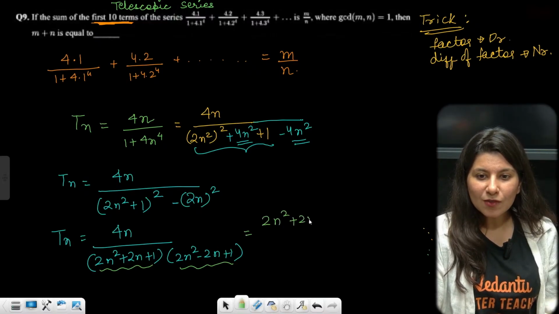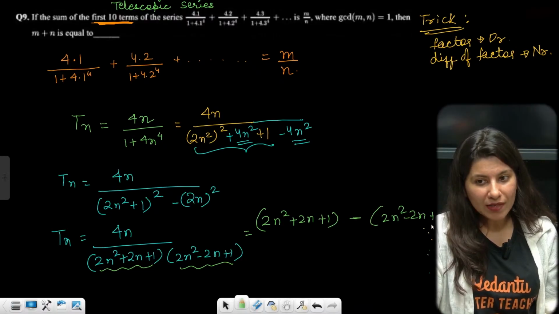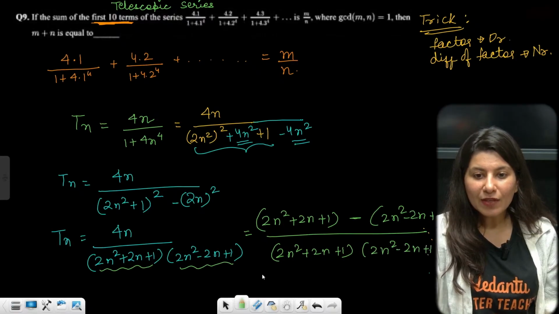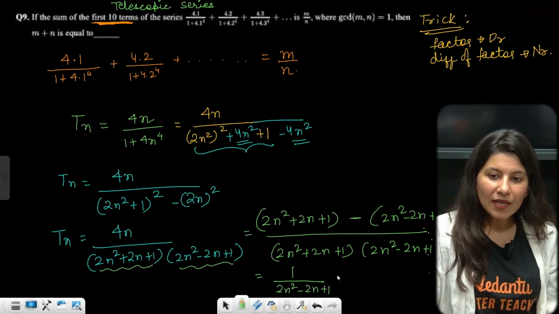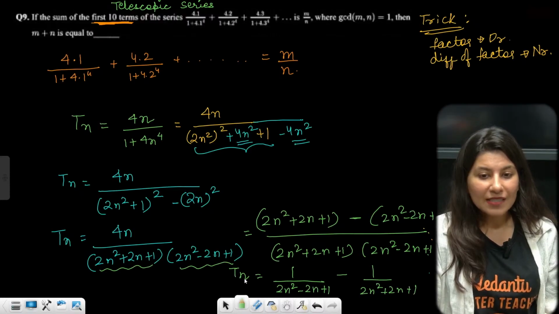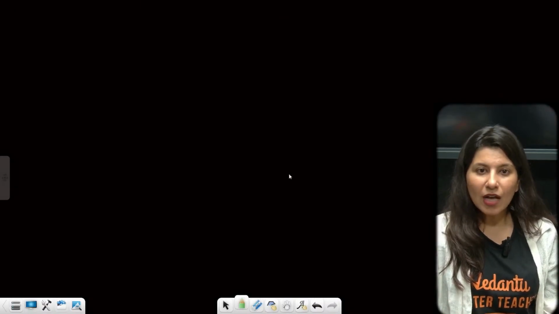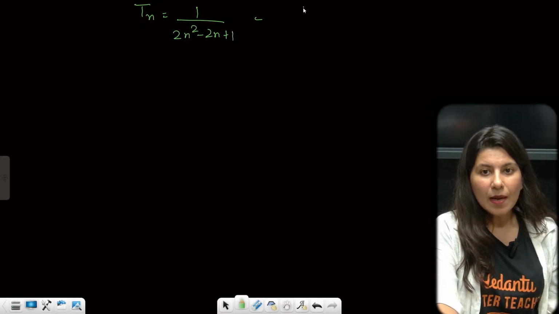So 2n square plus 2n plus 1 minus 2n square minus 2n plus 1, whole upon 2n square plus 2n plus 1 and 2n square minus 2n plus 1. Now if you separate it out, you get 1 upon 2n square minus 2n plus 1 minus 1 upon 2n square plus 2n plus 1. This is your Tn. That's what you wanted. Tn should be a difference of two terms.